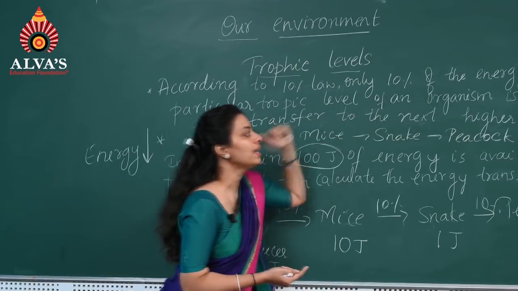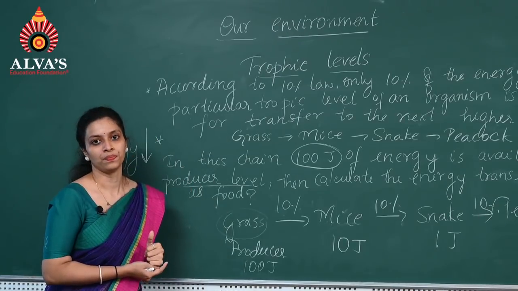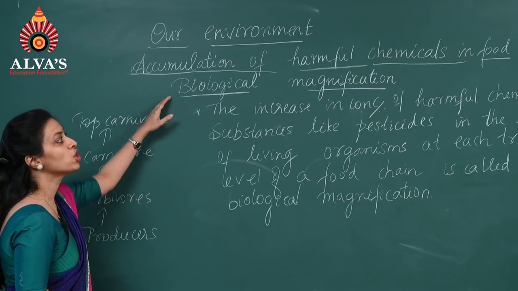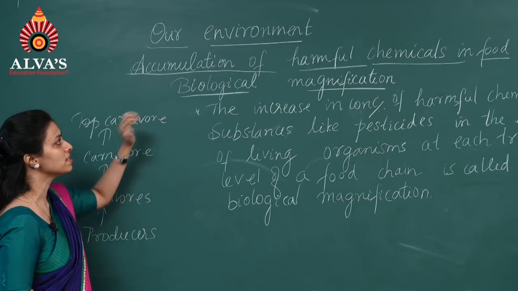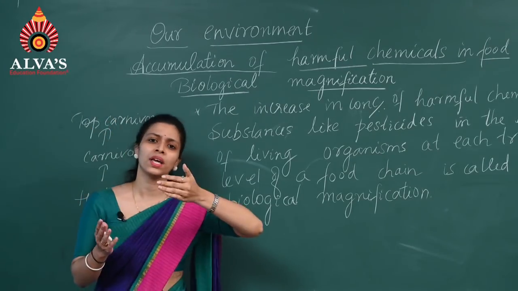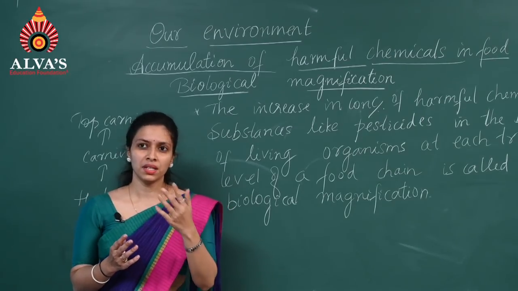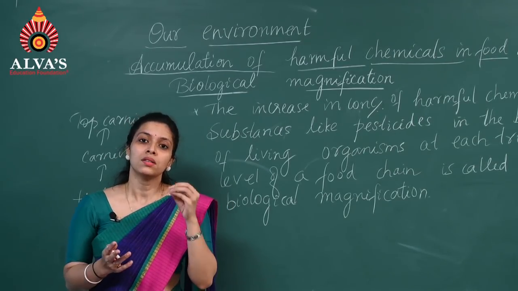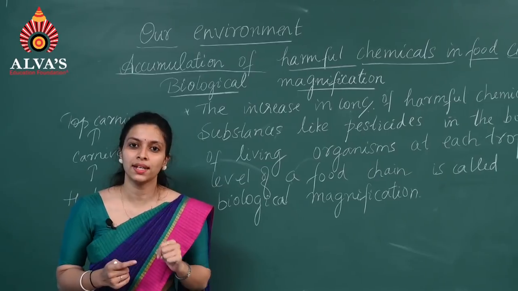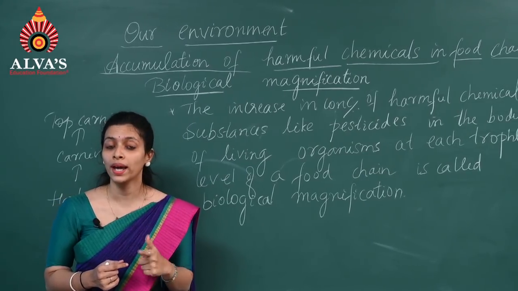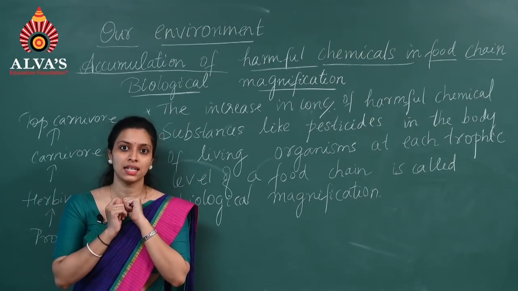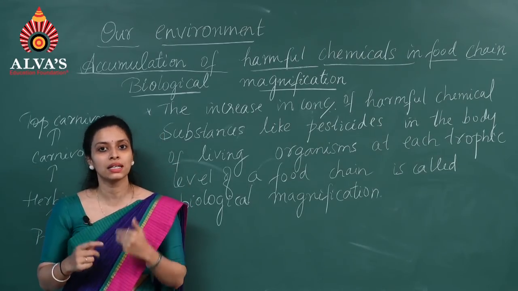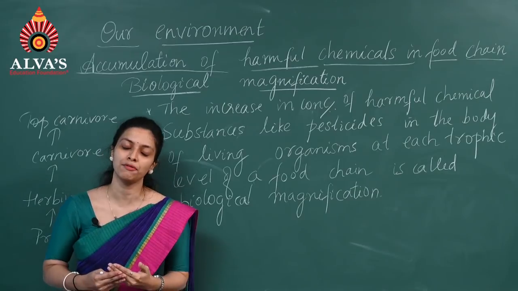It is explained by the 10% law. Now let's study biological magnification. When we eat food, many times we eat so many fruits, right? We think that it is healthy, but do you think that it is 100% healthy? No. Why? The reason is it contains a lot of pesticides and insecticides, which are nothing but chemicals, and obviously they are harmful for our health, right?